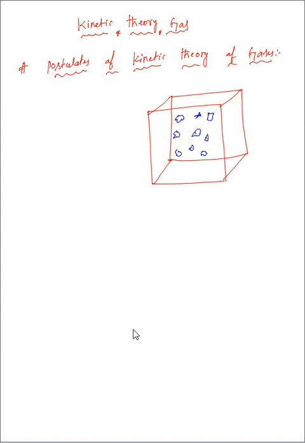That is the first assumption. All gas particles have different shapes, and if you observe the size also, these are different sizes, different shapes and different sizes.